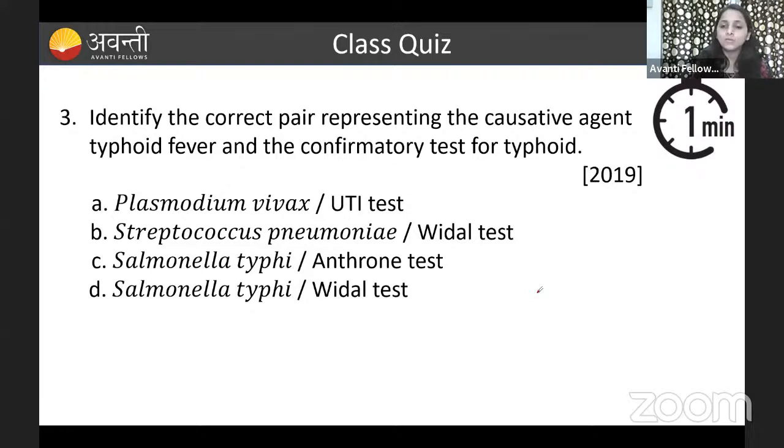Option C, Salmonella typhi and anthrax test. And option D, Salmonella typhi and the widal test. You all know that the correct answer is option D. Salmonella typhi is a bacterial disease, caused by the bacteria Salmonella typhi, and the widal test is done for confirmation of typhoid. Option D is the correct answer.